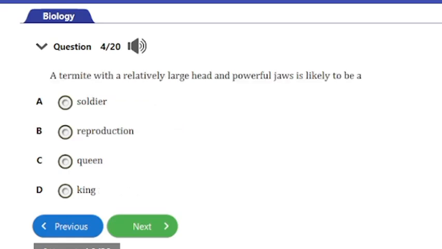Let's consider the next question, question number 4. It says, a termite with a relatively large head and powerful jaws is likely to be A. soldier, B. reproductive, C. queen, D. king. The answer to this question is option A, and that's the soldier. The feature explained here in this question is related to the soldier termite.